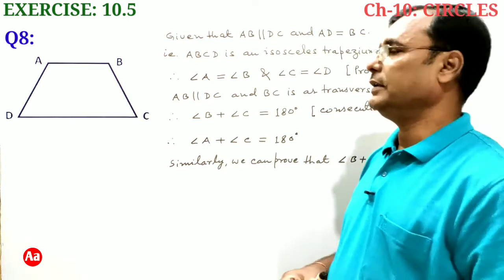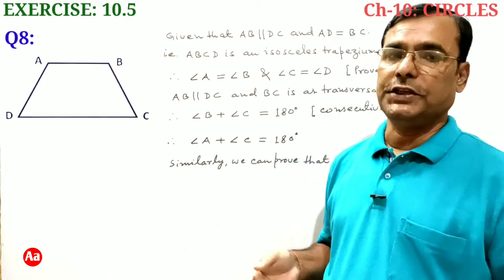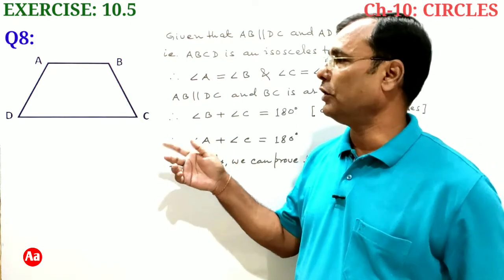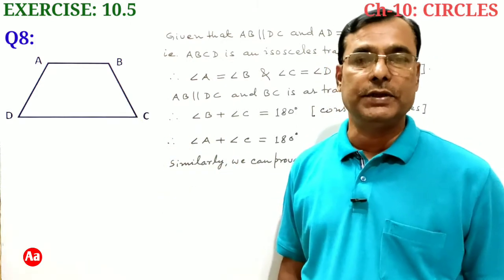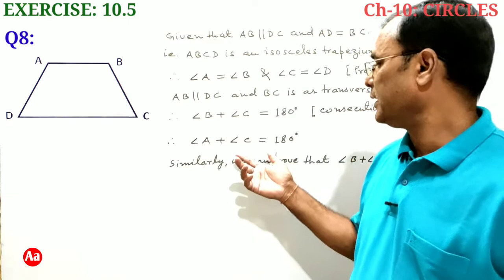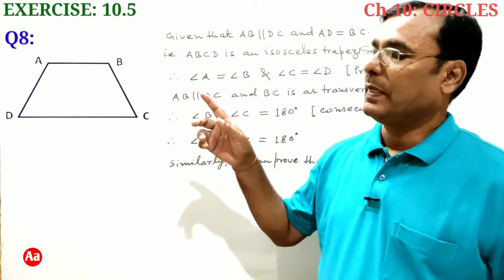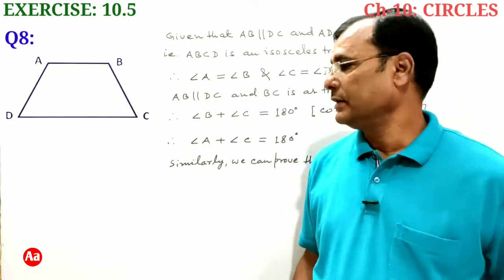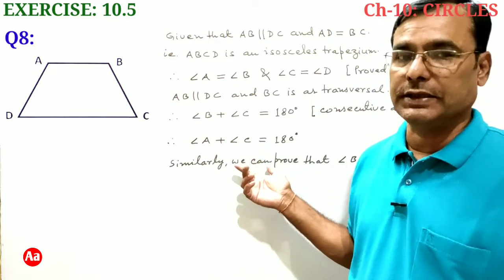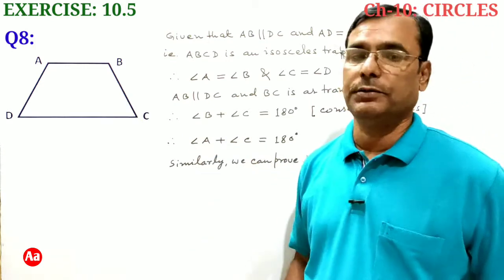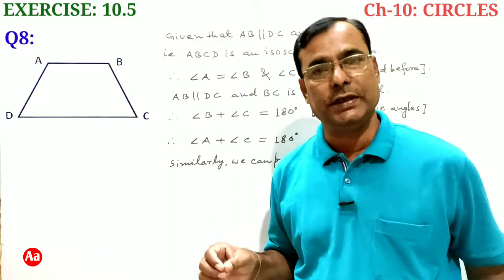That means in this given trapezium ABCD, in which non-parallel sides AD and BC are equal, we are able to prove that sum of opposite angles are supplementary, and therefore this trapezium ABCD is going to be cyclic.